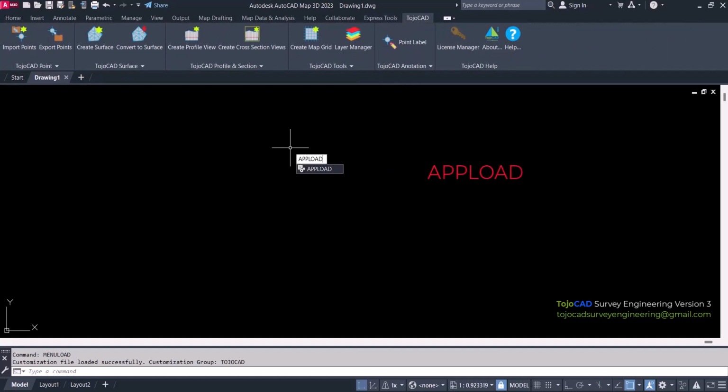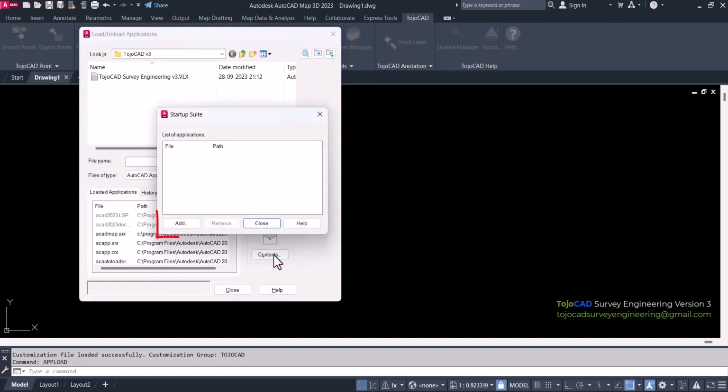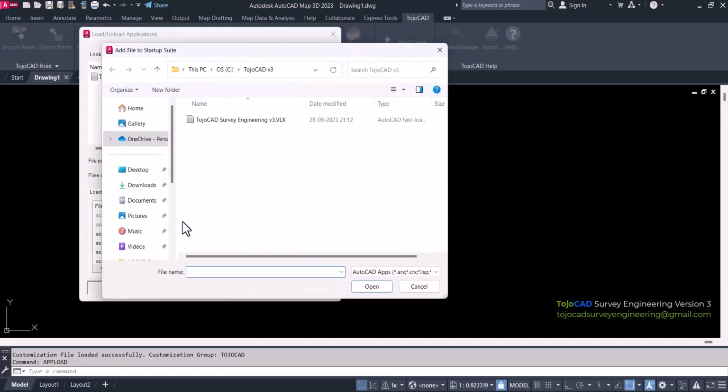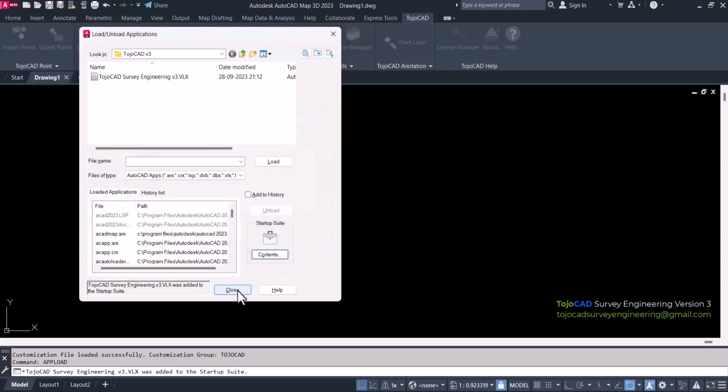Type the Upload command and press the enter key. Click on the Contents button, then click on the Add button and navigate to the C drive TojoCAD V3 folder. Select the TojoCAD Survey Engineering v3.vlx file and click on Open.